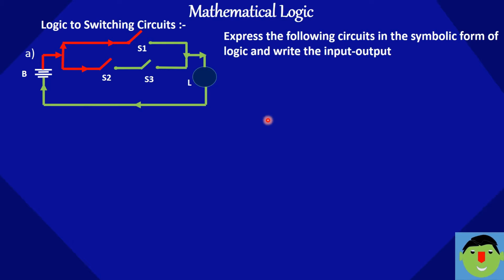Let's take some problems on logic to switching circuits. So this is one switching circuit. The question is, express the following circuit in the symbolic form of logic and write the input output table.